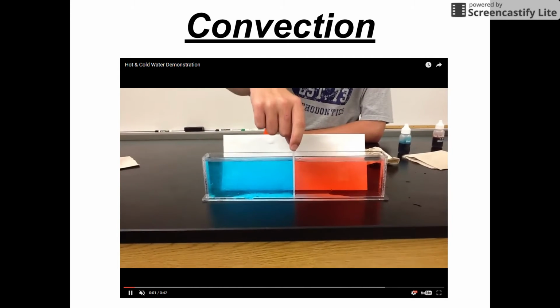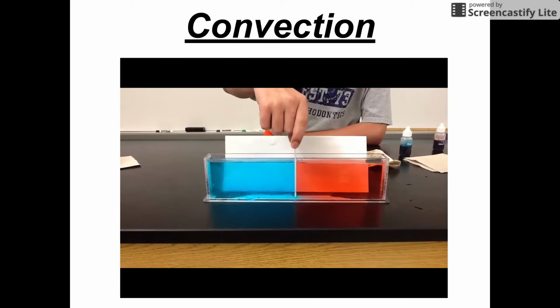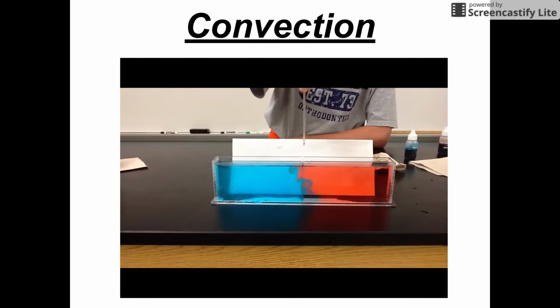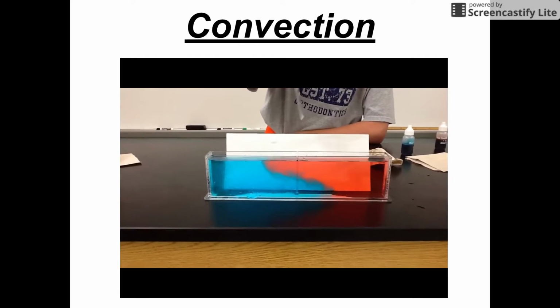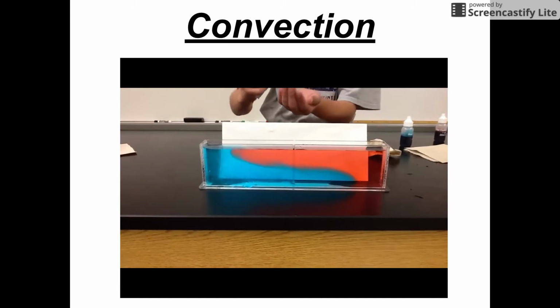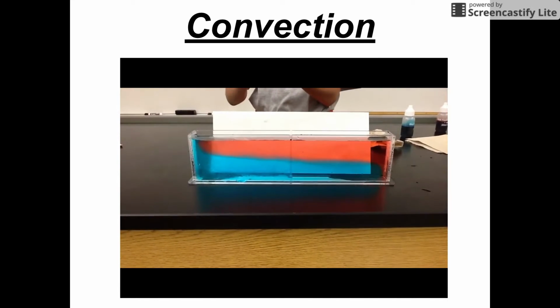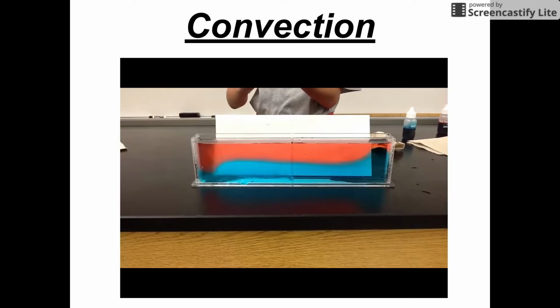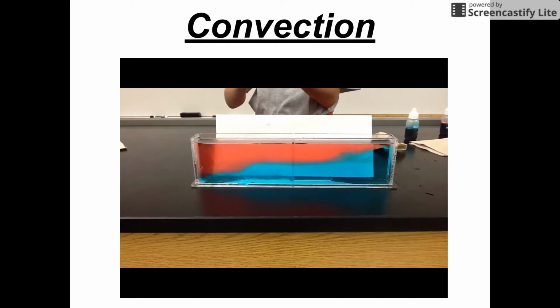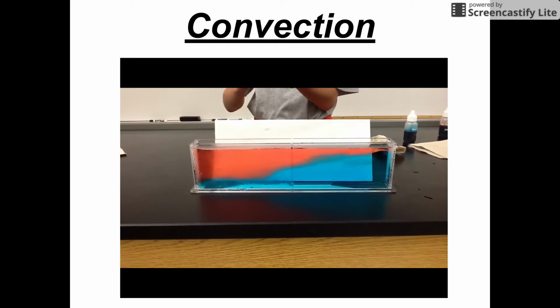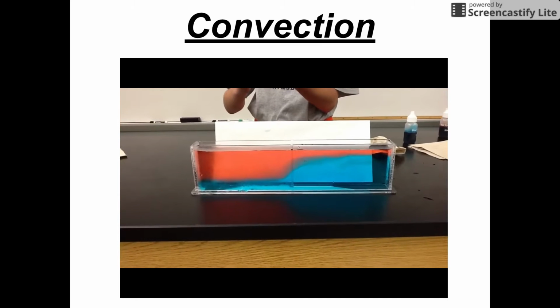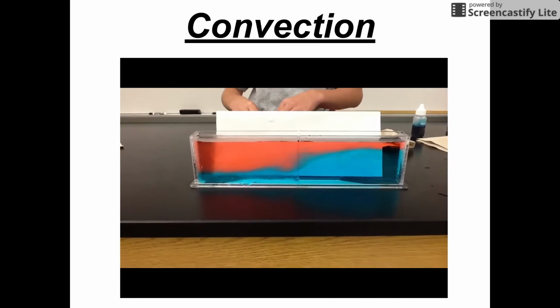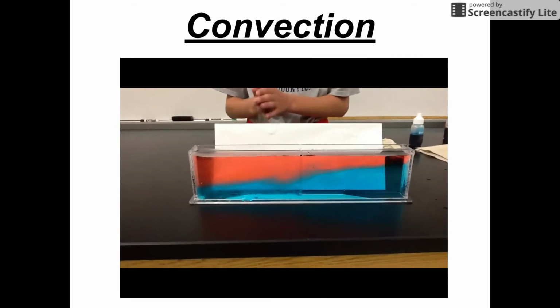In this demo, you can see that as the colder molecules come together, the density increases, causing them to sink due to gravity. The opposite is true of hot air or liquids. As the molecules spread apart, the density decreases, causing the molecules to be pushed up by the colder molecules that are sinking. This is convection.